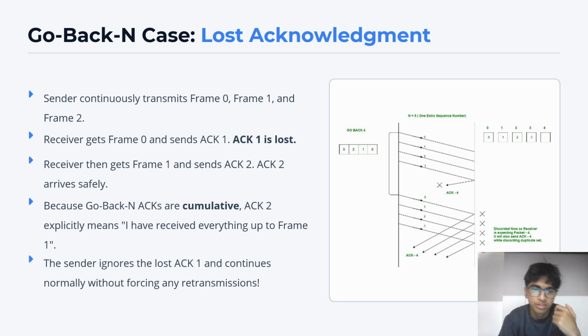This also has a lost acknowledgement case, wherein, let's say here the window size is 4, and it transmits all these 4, as in frame 0, frame 1, frame 2, and frame 3, together, and the acknowledgement for one of these frames is lost. That is, as you can see, the acknowledgement is not received by the sender. Thus, in this case, due to it being a sliding window protocol, 4 frames are sent together. So even if one of the acknowledgements is missing, the sender has to send all 4 frames again. Thus, it ignores the first acknowledgement that it has received and continues to retransmit each and every one.